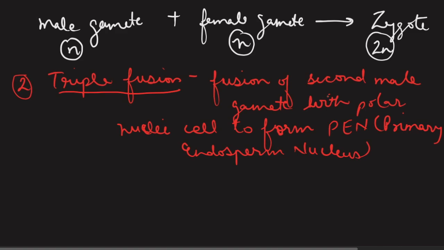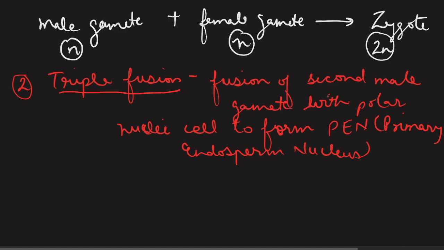And during the discussion of microsporogenesis, we had seen that there are 2 generative cells present in one single pollen. So here we are talking about the second male gamete that was produced in the pollen, and that second male gamete will fuse with the polar nuclei cell and result into PEN.